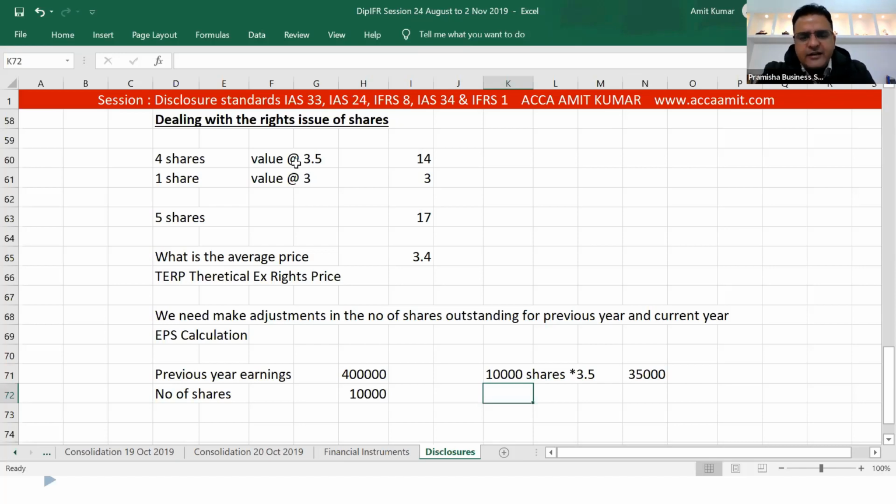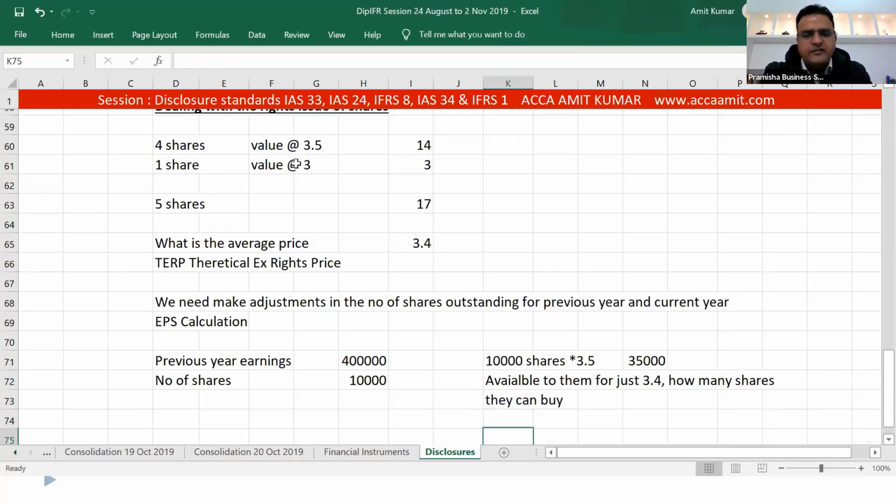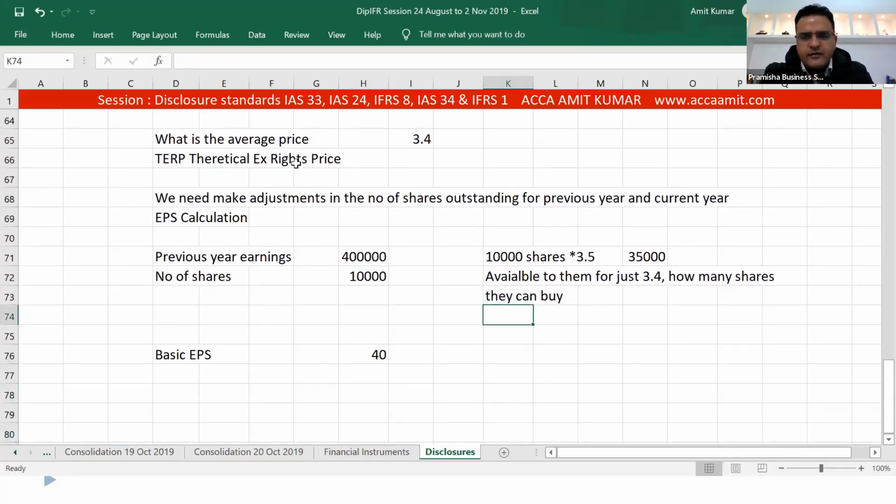But if the same shares are available to them for just 3.4, how many shares can they buy? 35,000 divided by 3.4 is equal to 10,294.